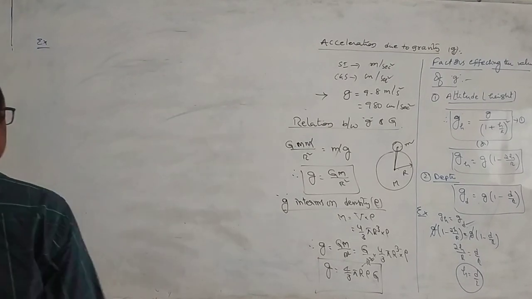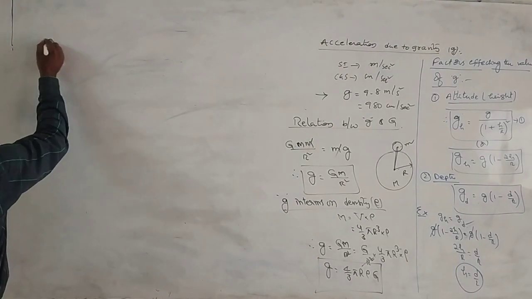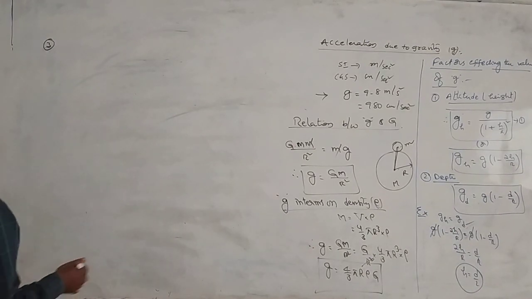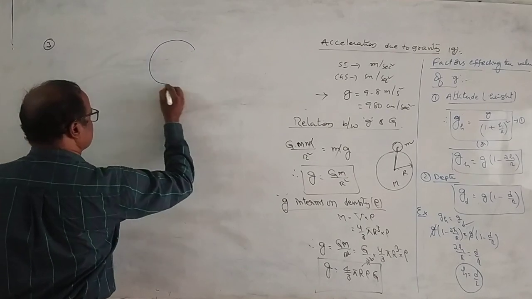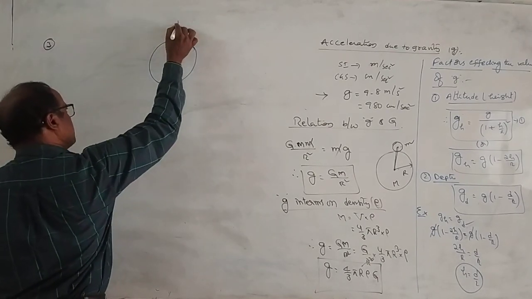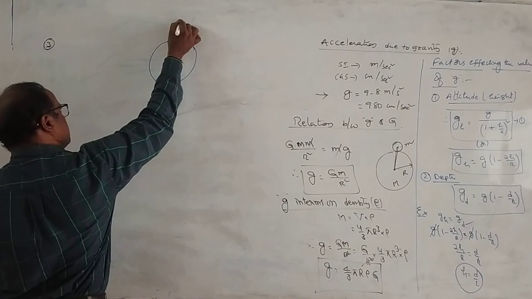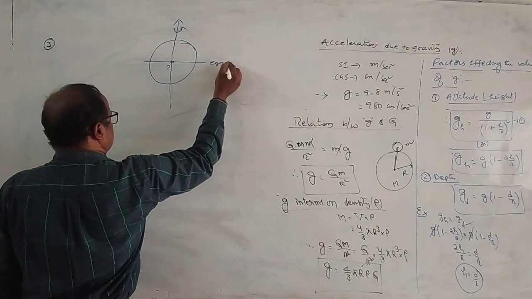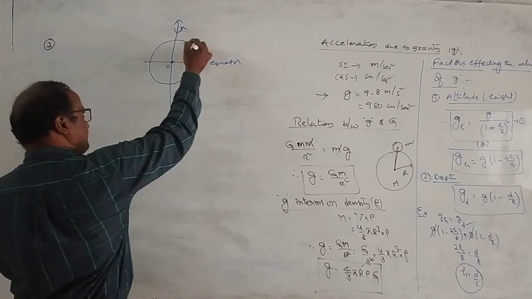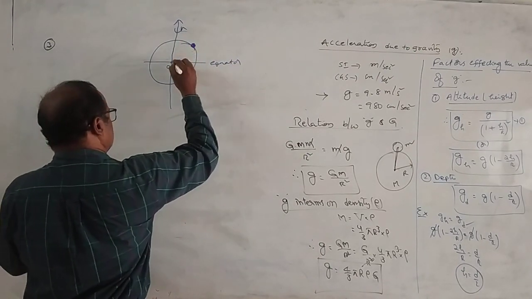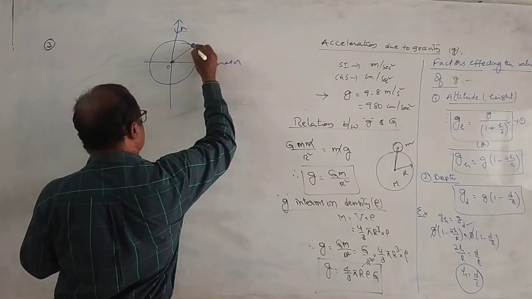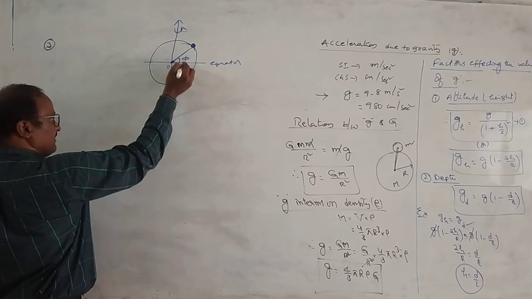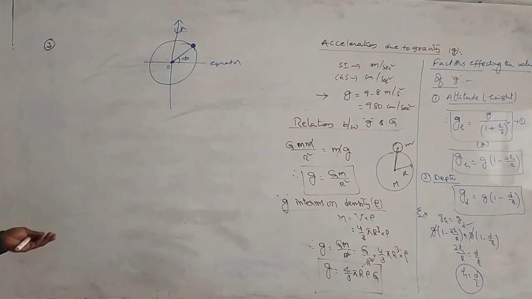Next, see the third application is how the value of G changes with latitude. Suppose radius of Earth is equal to r. Earth is rotating around its own axis. This is the center of Earth. This is the equator. Suppose a particle is lying at this point. Now the line joining the center of Earth to the point makes an angle phi with the equator, and phi is called the latitude.